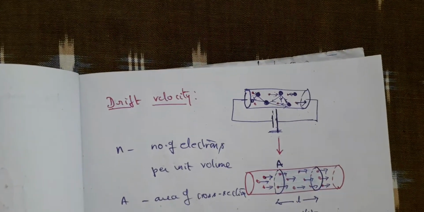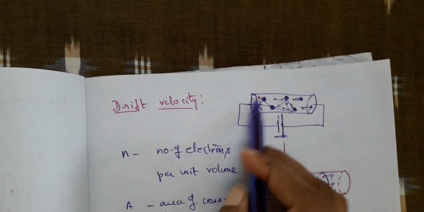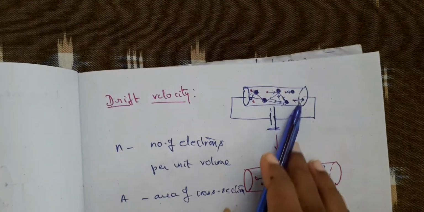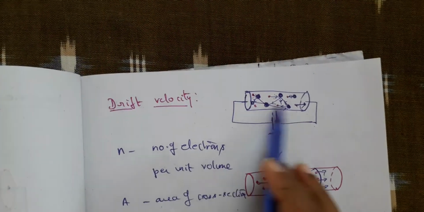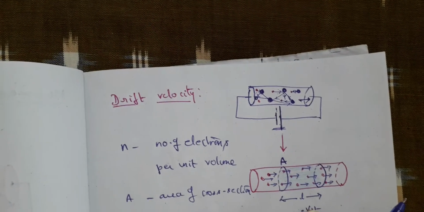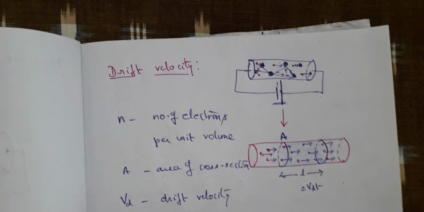Let's not complicate it to study how the electrons behave. Let's minimize it by thinking that they all move with some constant velocity, which we call drift velocity. Why is the name drift?